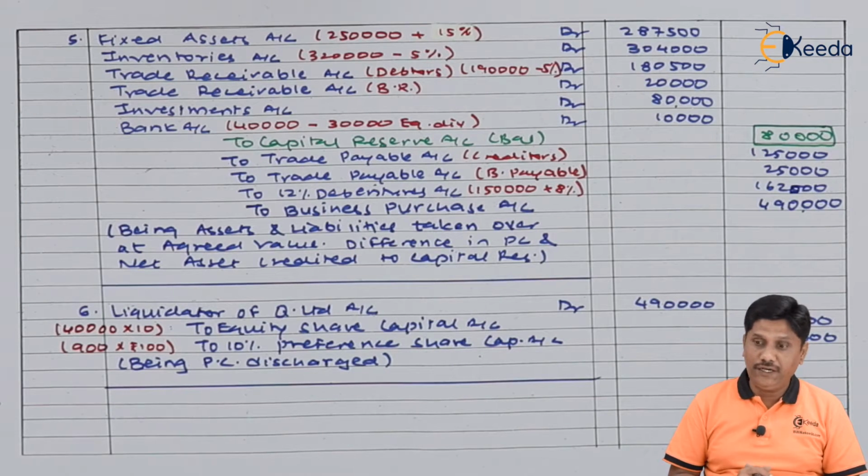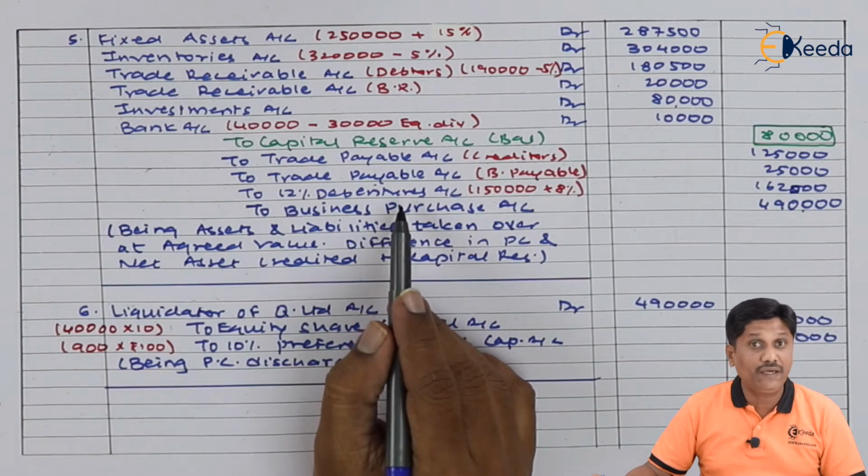After this we will pass additional entries. Sir, for what? These debentures are settled by giving away new debentures.